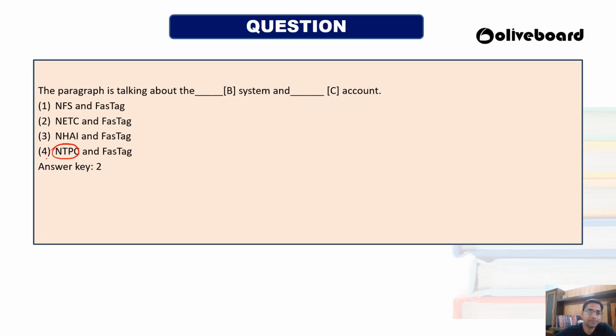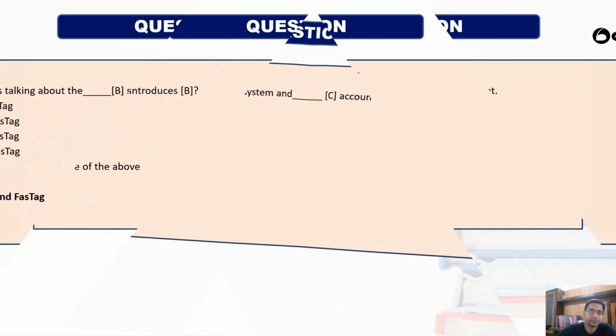Sorry, I've shown the answer. So this option is ruled out. Now you have left with three options. So the answer of this is 2. NETC and FASTag.